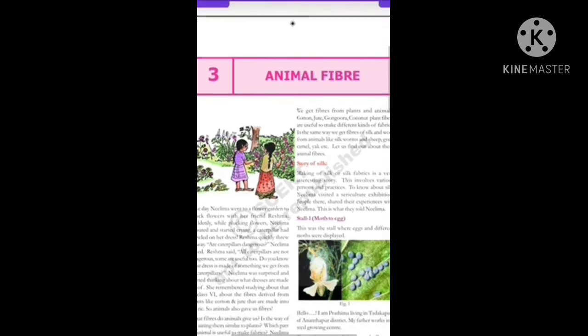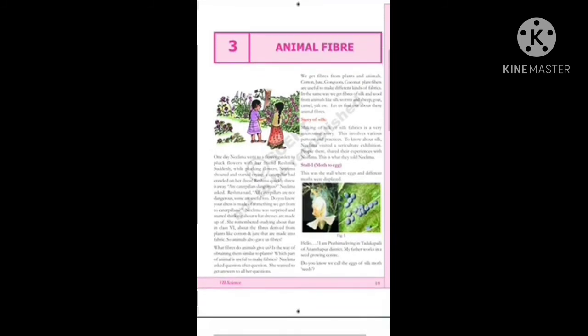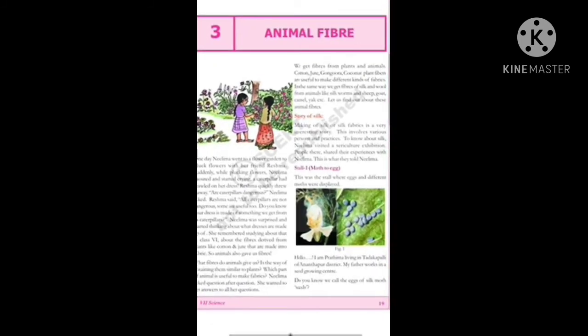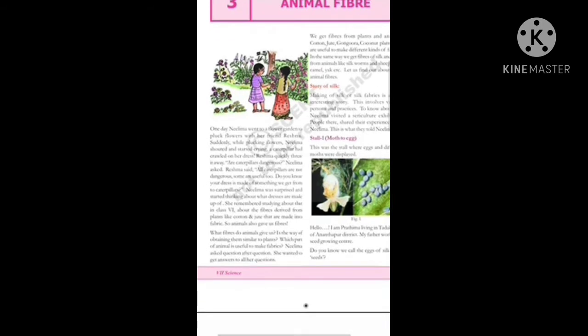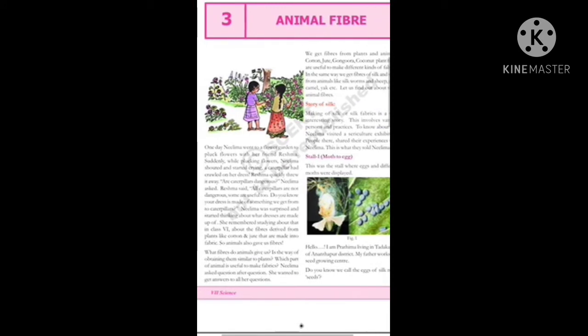Okay, now before going to the lesson, there is a small story about a conversation between two friends. All of you see in your textbook, page number 19. Open it and look at the first page. Observing this picture, how many members are there? Two members, two friends. Before going to the lesson, we listen to the story. What is the conversation between these two girls?